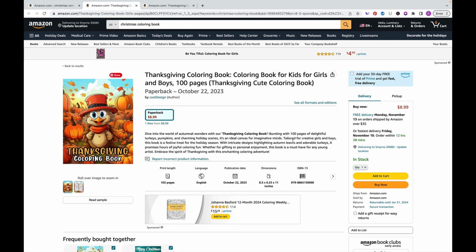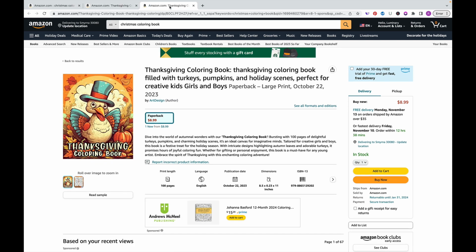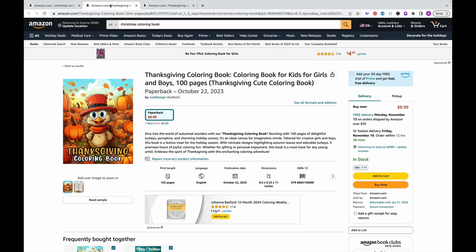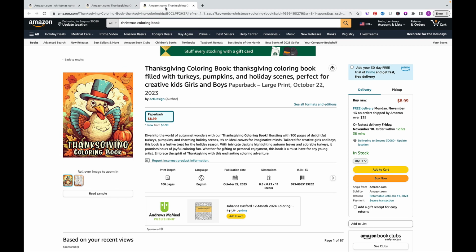I thought this was too uncanny to pass up sharing with you. So you can see that right here, it's a 100-page book. It's by Cool Design as the author, and it was just published a couple weeks ago at the end of October. Let's see about this other book. Oh, look, it's the same, except for it looks like here they got themselves a large print tag, but published on the exact same day and maybe trying out a few different keywords in the title.